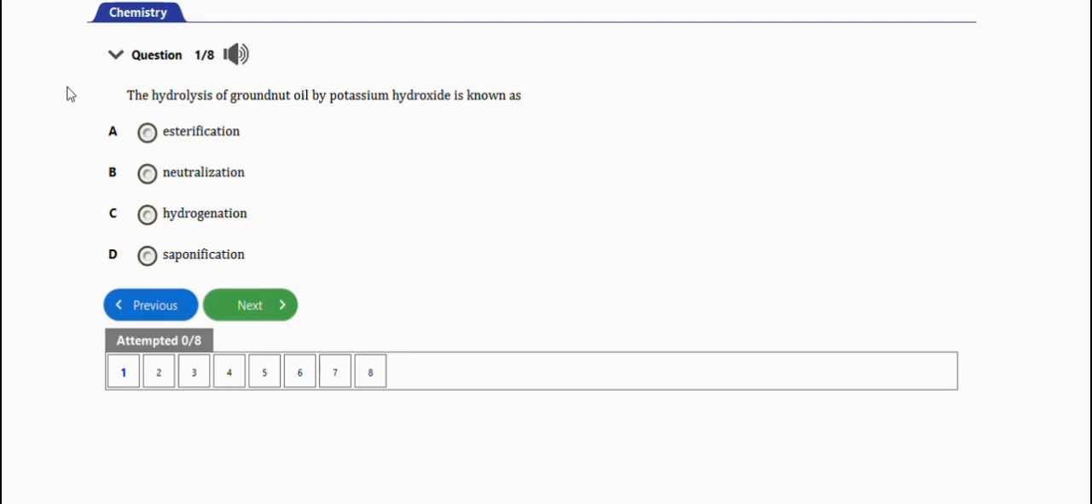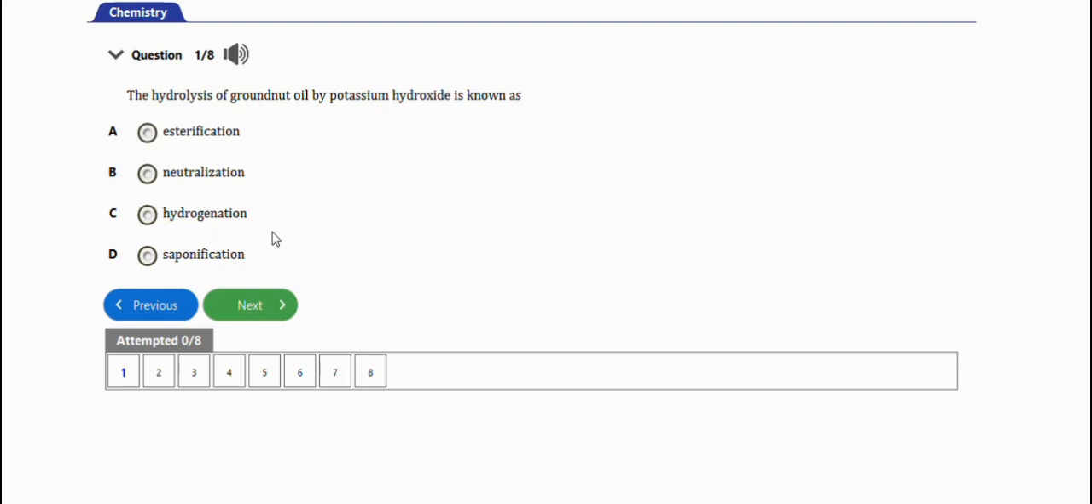The first question I have here says, the hydrolysis of groundnut oil by potassium hydroxide is known as: we have esterification, neutralization, hydrogenation, saponification. So the right answer is option D, which is saponification. Very important.